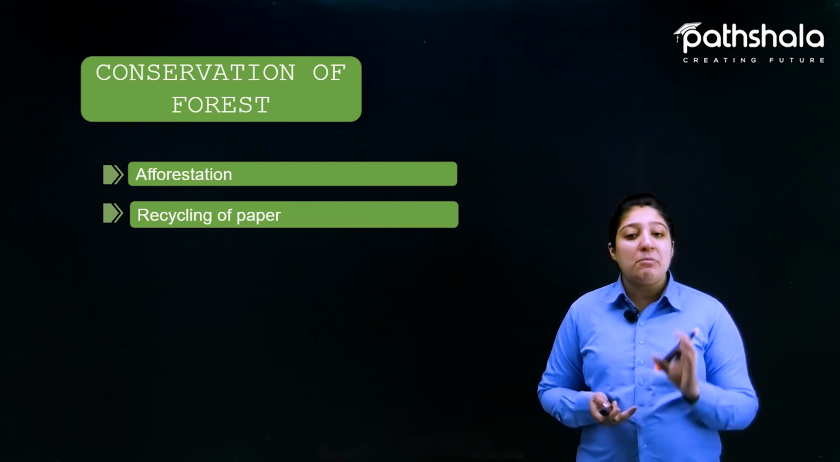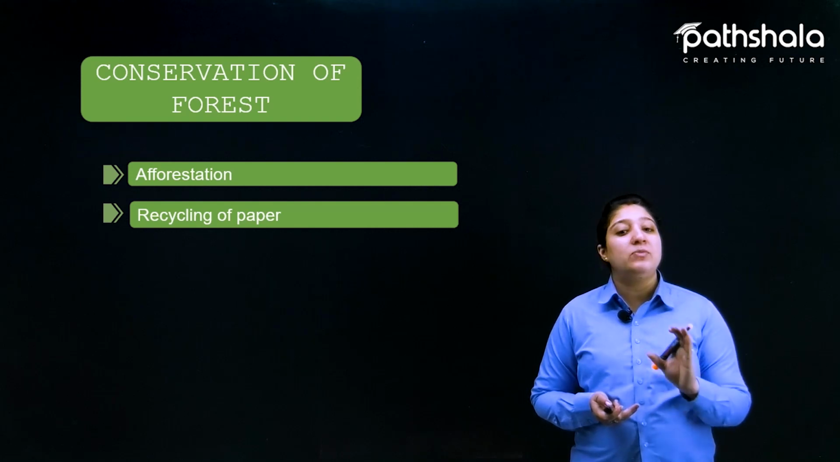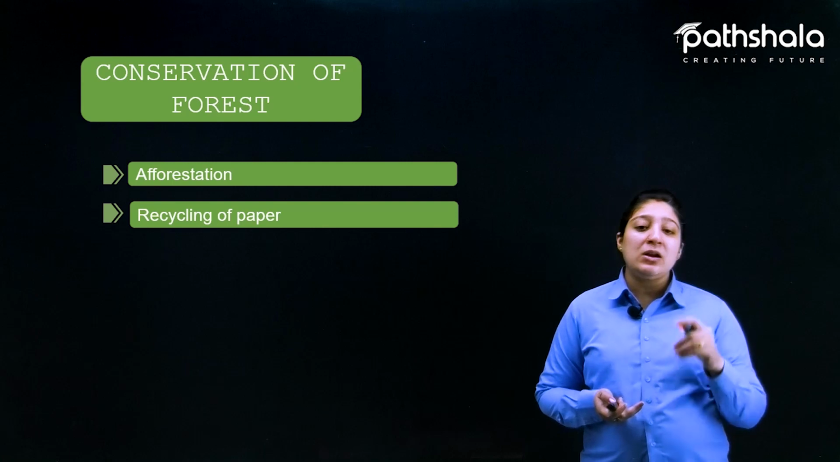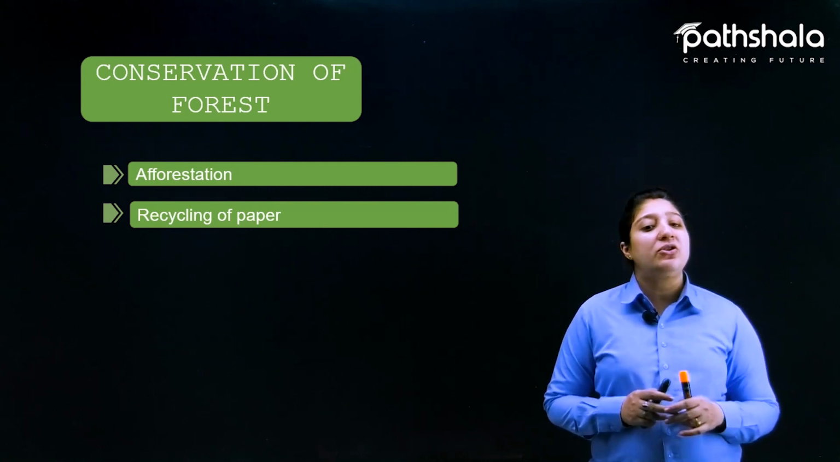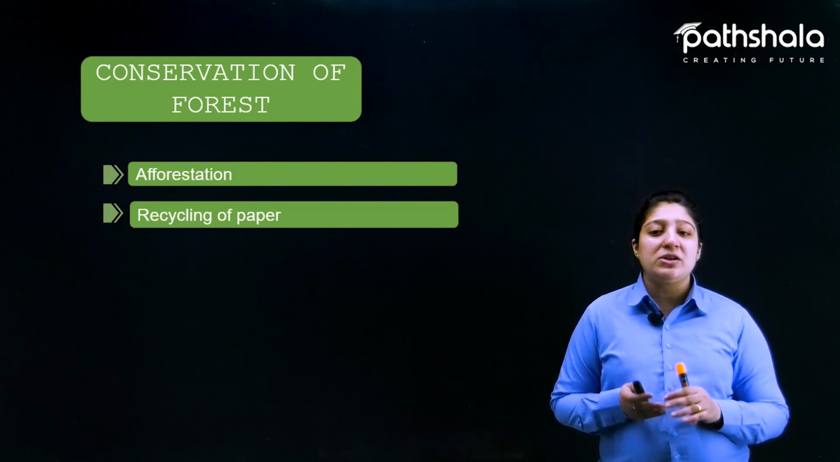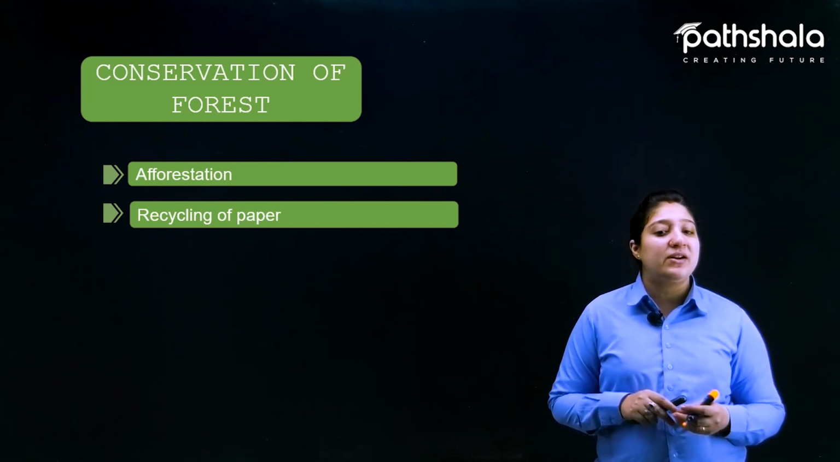The next thing is how we can save the forest or the plants: by recycling paper. We know that paper is manufactured from wood pulp, the pulp which is made from wood. Now if we have to make more paper, we need to cut more and more trees so that more paper can be manufactured.